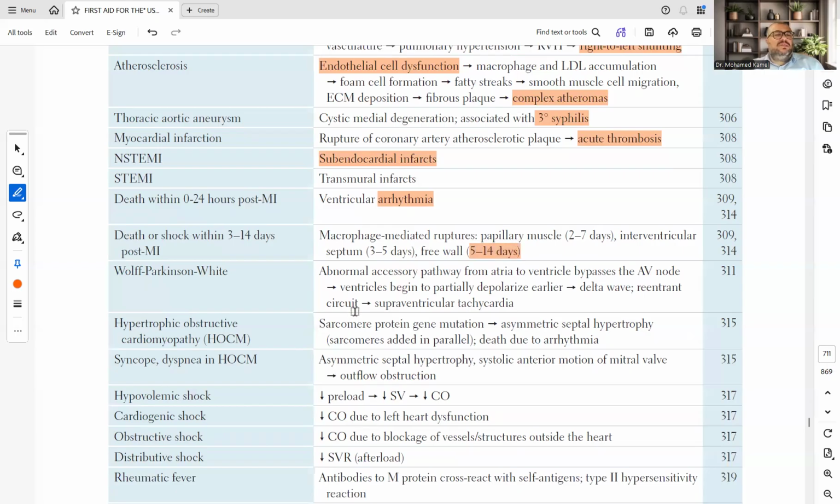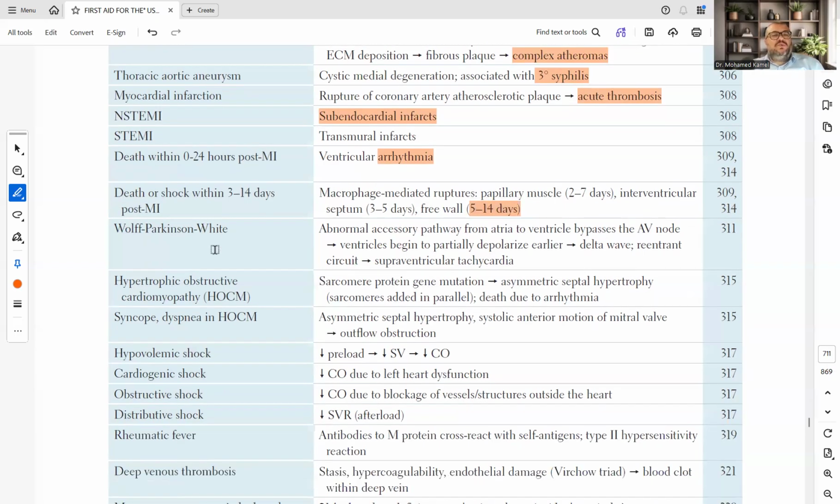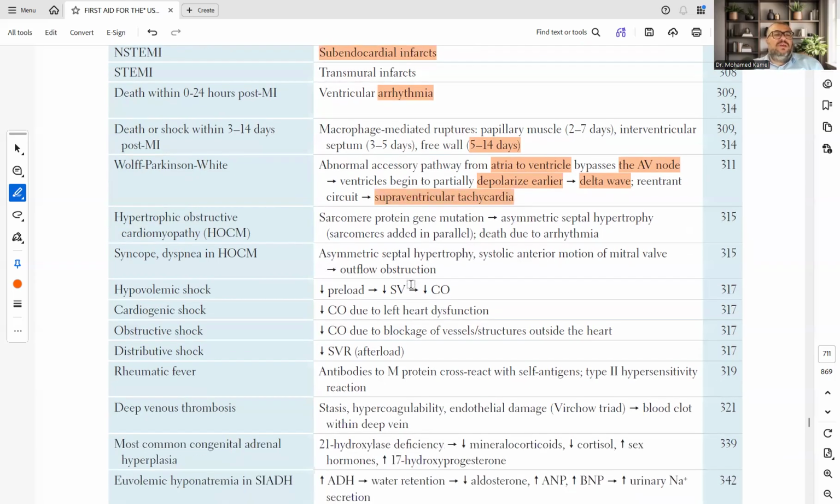Wolff-Parkinson-White: abnormal accessory pathway from atria to the ventricle, bypassing the atrioventricular node, because it should go through the atrioventricular node. This is a normal pathway. Ventricles begin to partially depolarize earlier, leading to delta wave on ECG, and re-entrant circuit. Supraventricular tachycardia. This is supraventricular tachycardia.